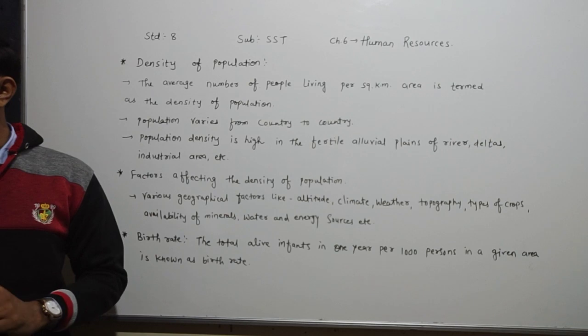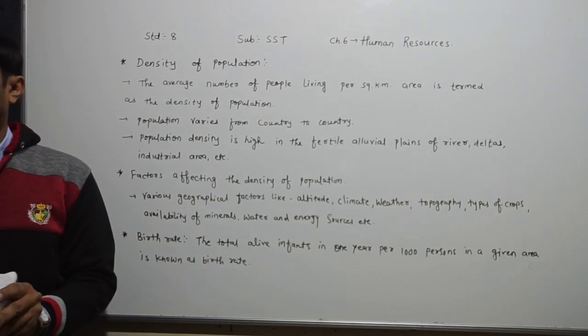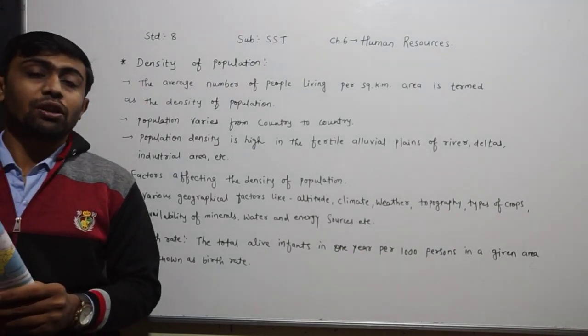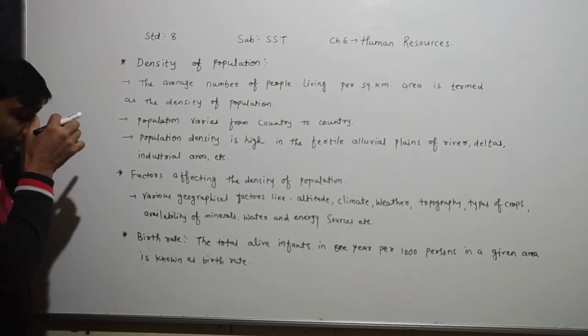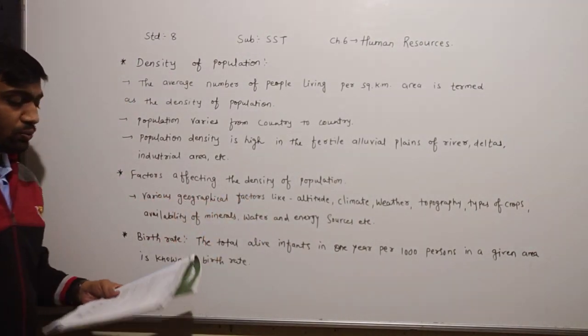Next, dear children, see page number 45: which are the factors that affect the density of the population?